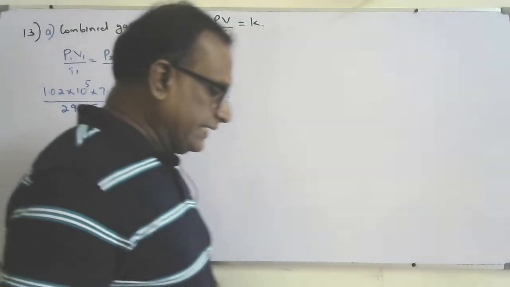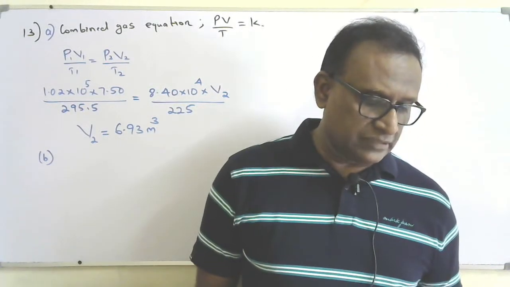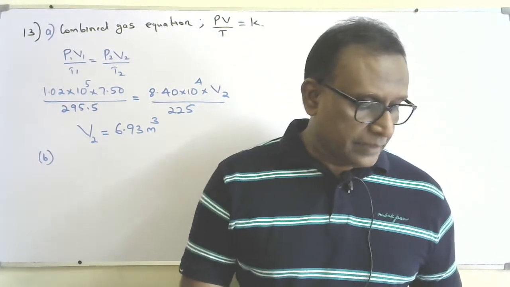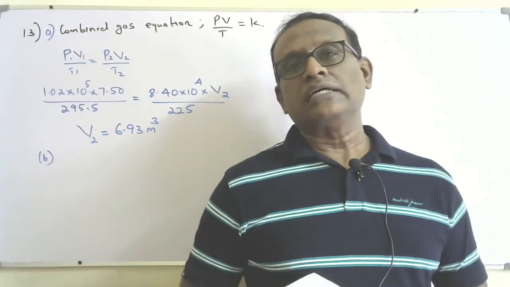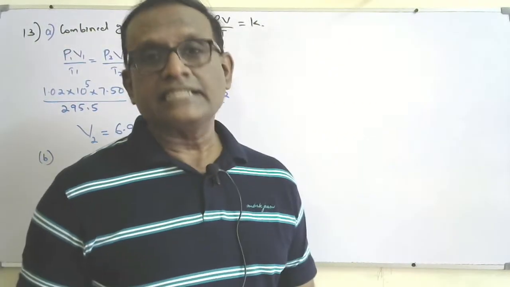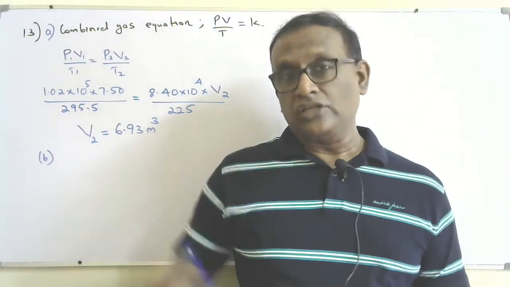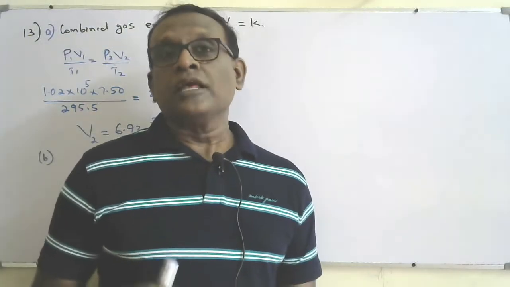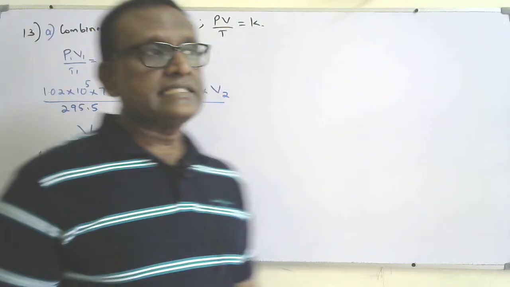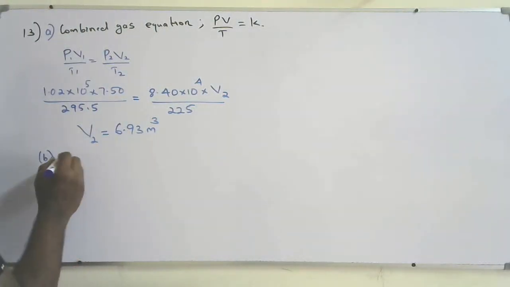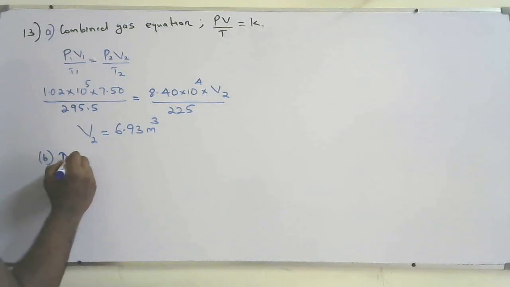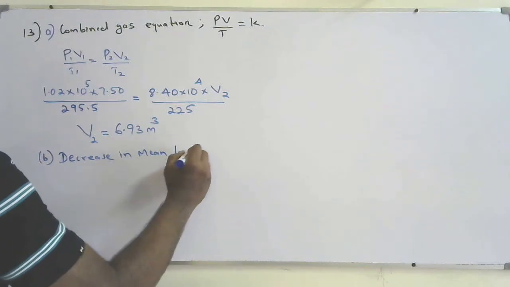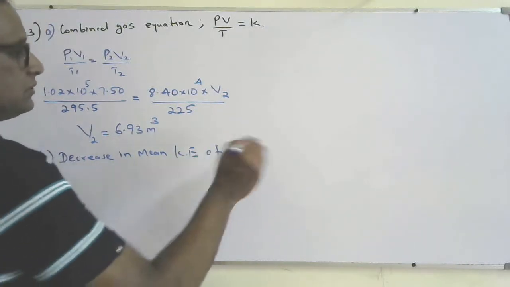Okay, B part: calculate the decrease in mean kinetic energy of a hydrogen molecule. So just one molecule in the balloon as the balloon rises to maximum height. You know the mean kinetic energy is given by half mc squared equal to 3 by 2 kT. We don't know anything about the mean square speed, but we know the temperature. So we can say the loss in mean kinetic energy, or decrease in mean kinetic energy of a molecule.